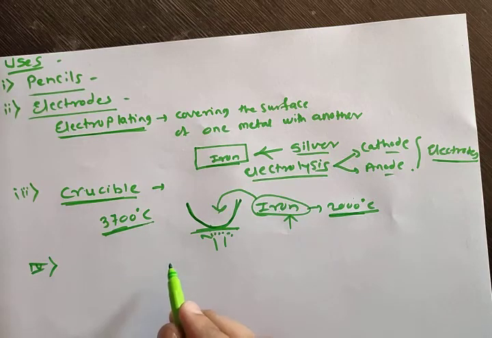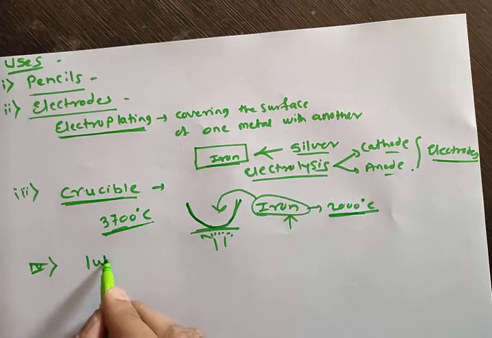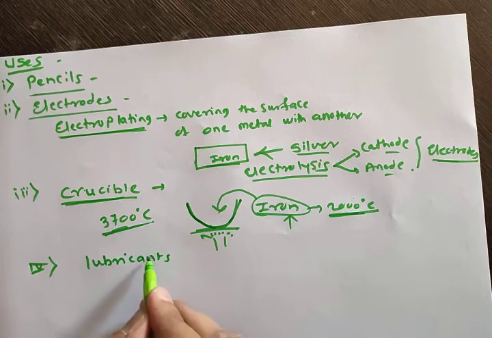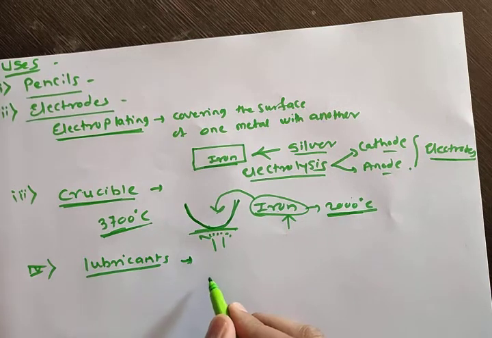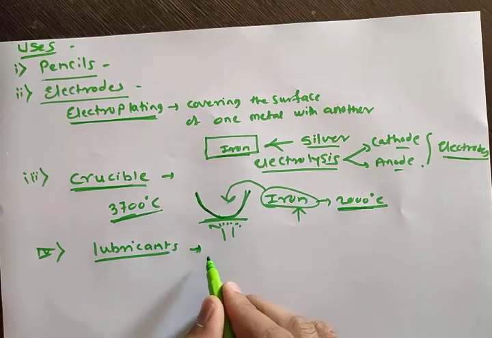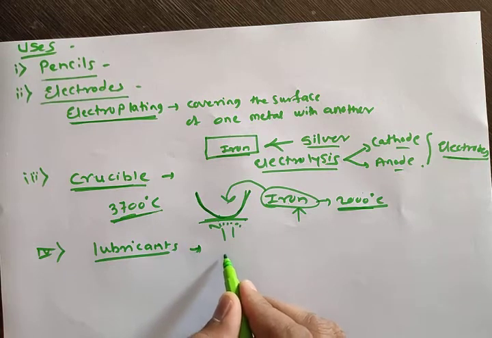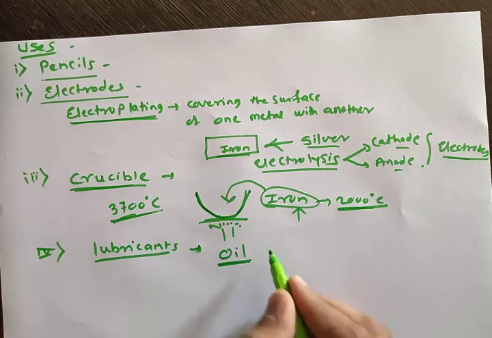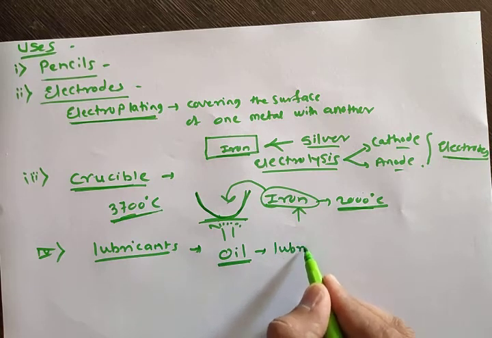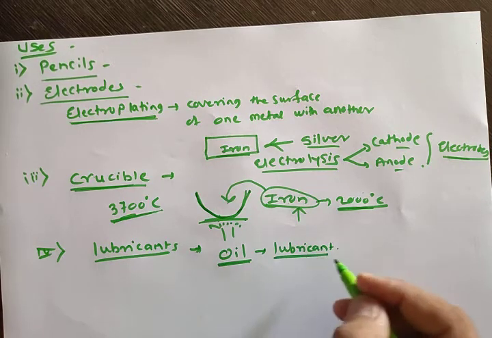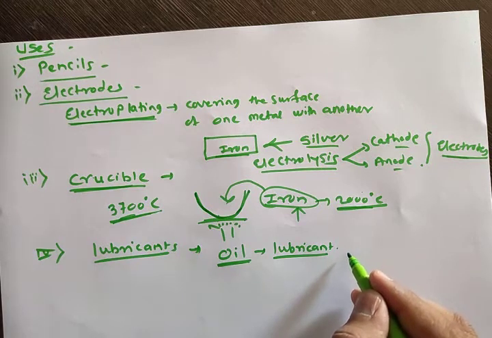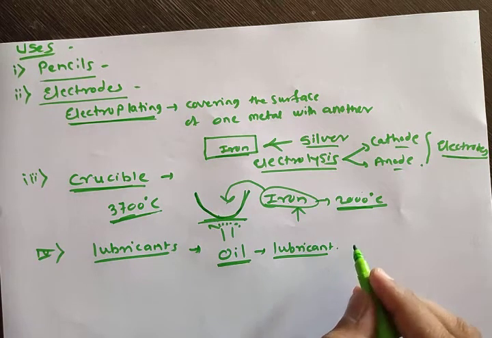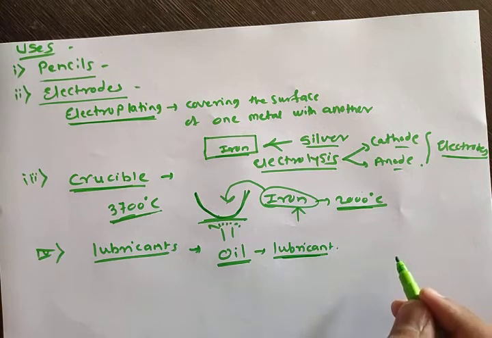The next use is in the manufacturing of lubricants. Lubricants means what? Suppose in a vehicle, a two-wheeler or four-wheeler, in the engine of that vehicle, oil is added. That oil is called lubricant oil. What does that oil do in the engine? In the engine various parts are there, and these parts undergo friction with each other. So to avoid that friction, this lubricant oil is used.